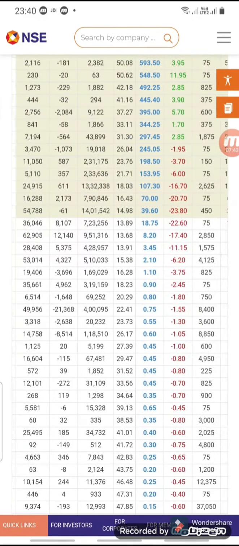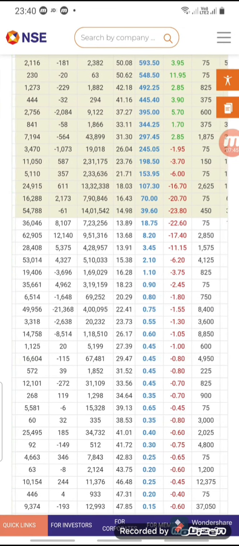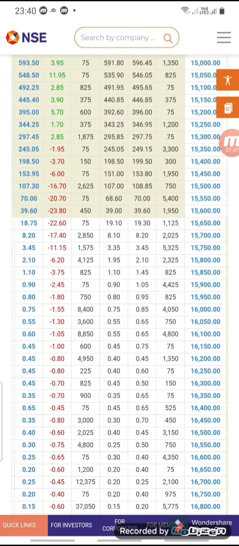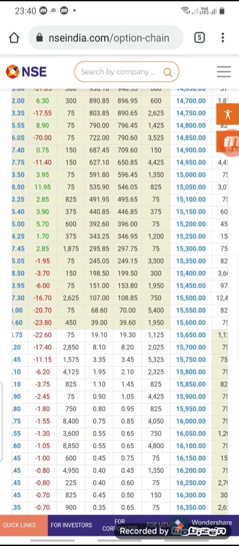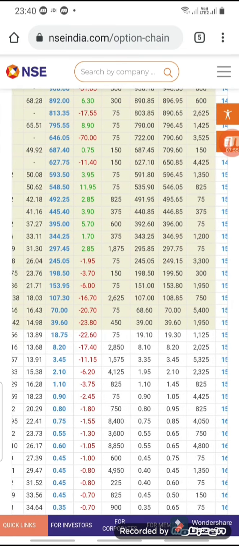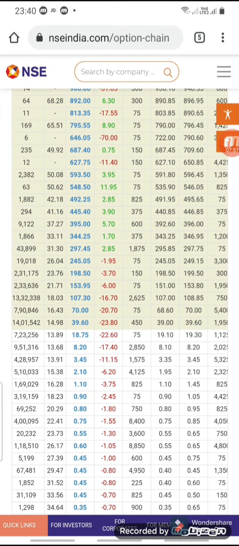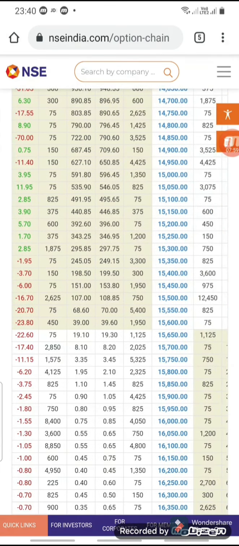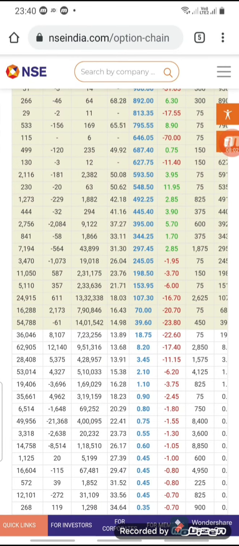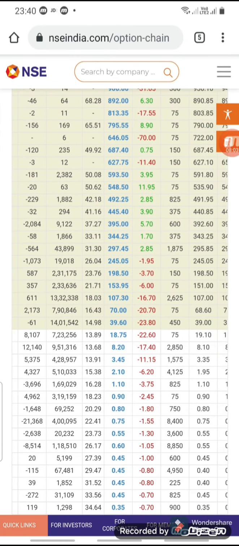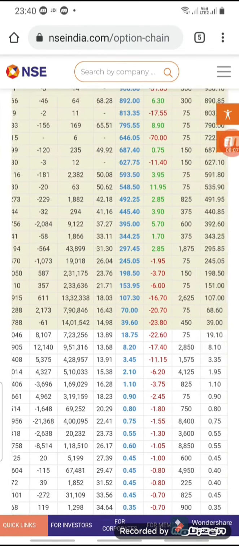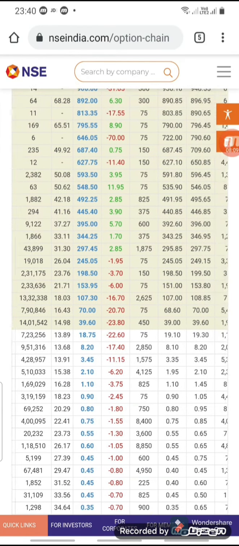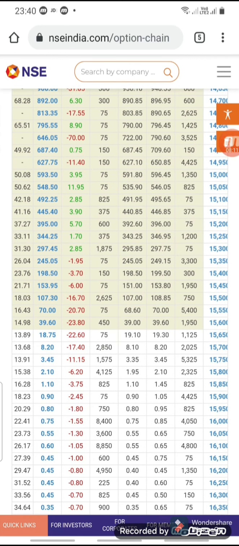We can sell the call of 15,650, which is at 18 or 19 rupees, or the 15,600 call, but the stop loss is 15,700. So here the profit is 39.60 rupees.